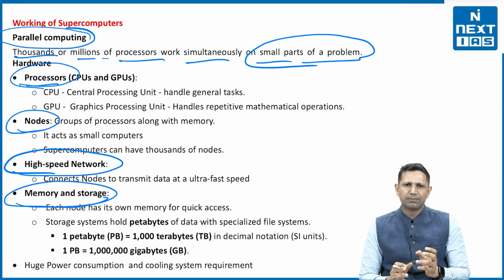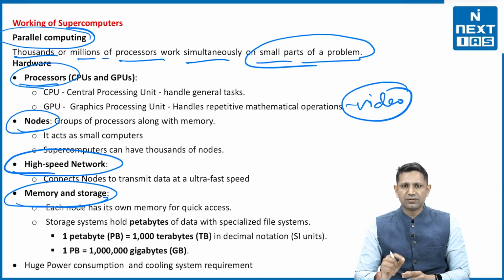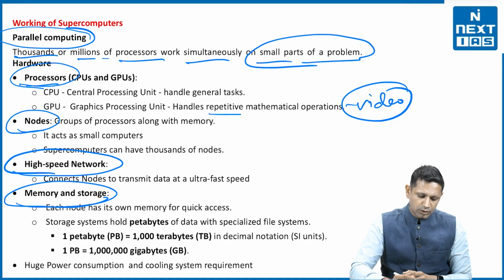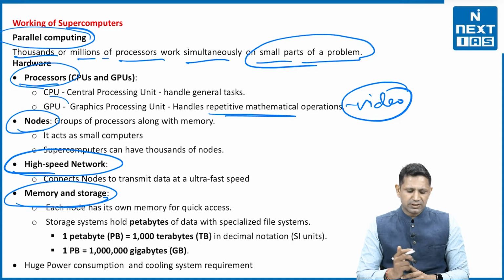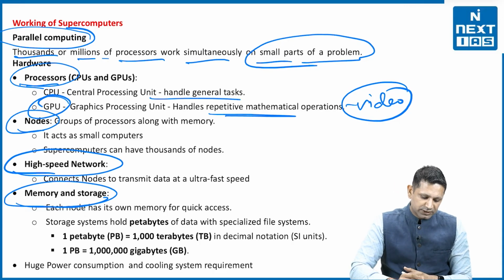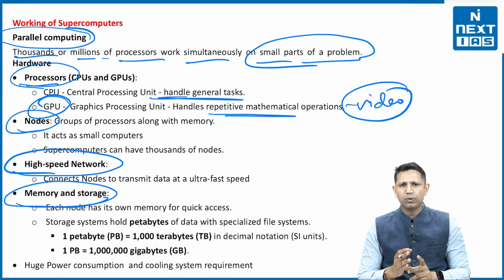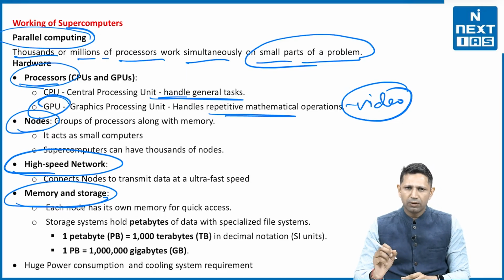Graphics processing unit is basically used in video games, but in supercomputers it is also very useful. Why? Because to solve complex or repetitive mathematical operations, these GPUs are very instrumental. The CPUs handle the general tasks. So both CPU and GPU are parts of the supercomputers.